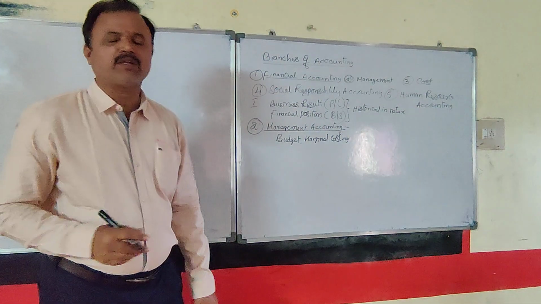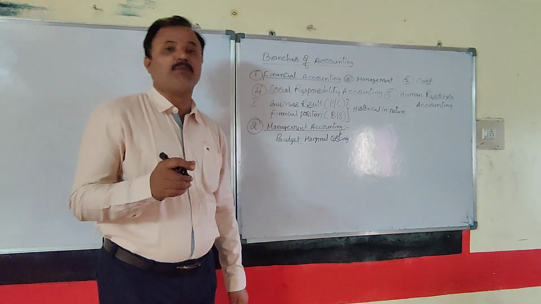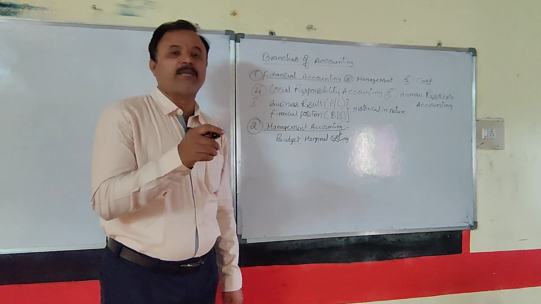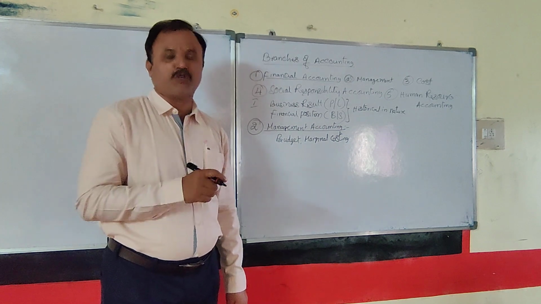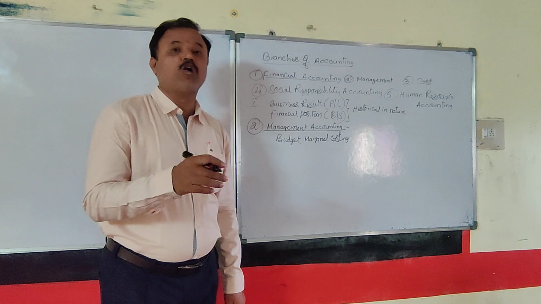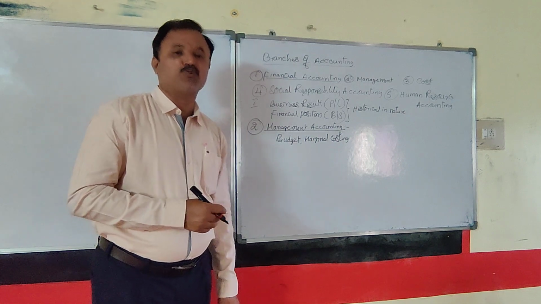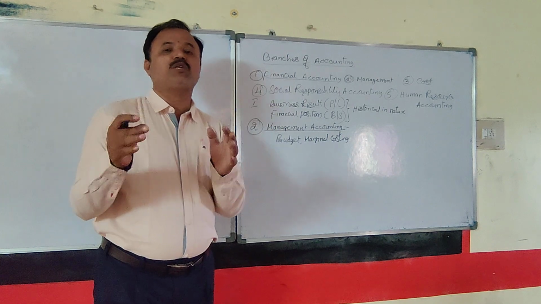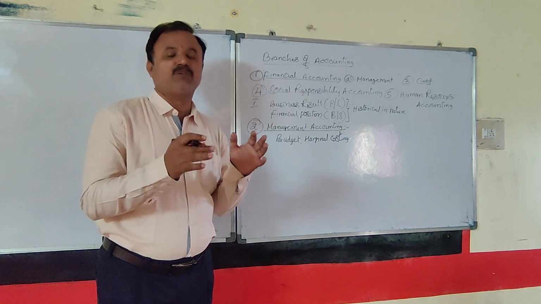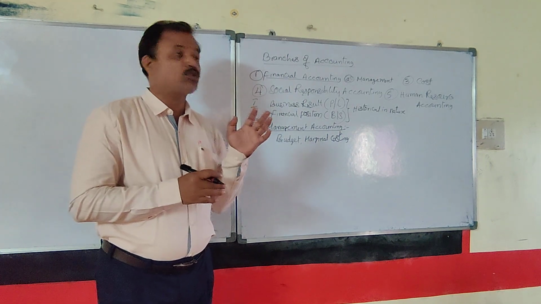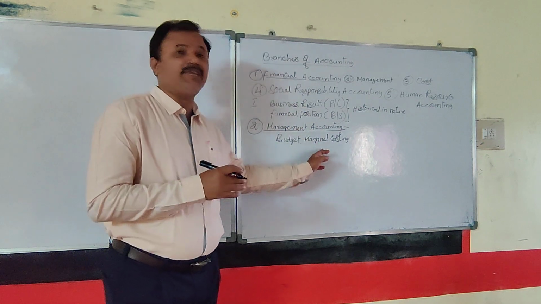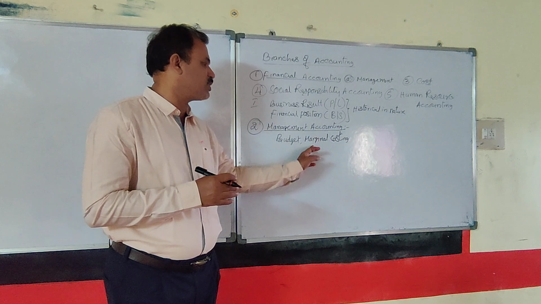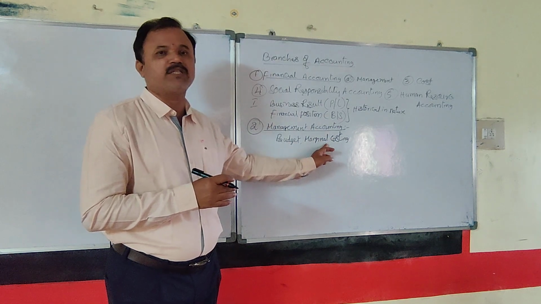This is most useful for decision making, whether to produce the good or not. What is the sale price of the concerned good to be produced? At what level do you have to produce the goods, and what is the required quantity to be sold in the market without incurring any loss or gain? That type of break-even analysis, as well as decision making, is done using the